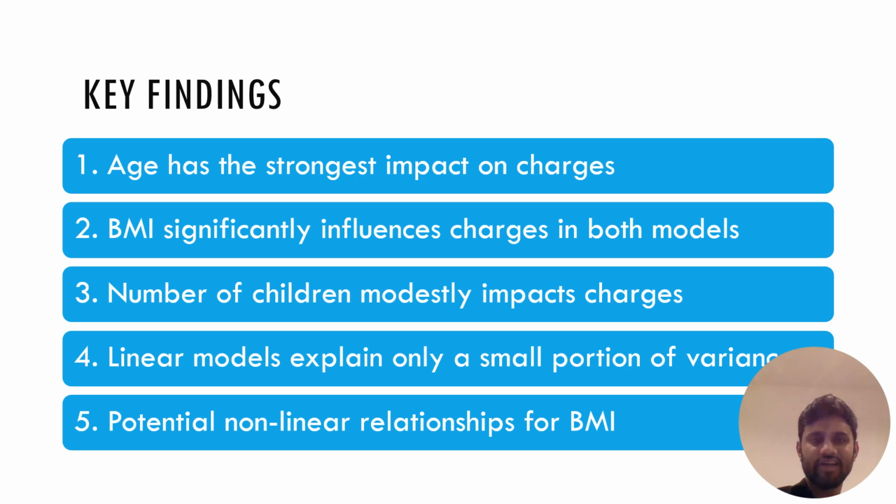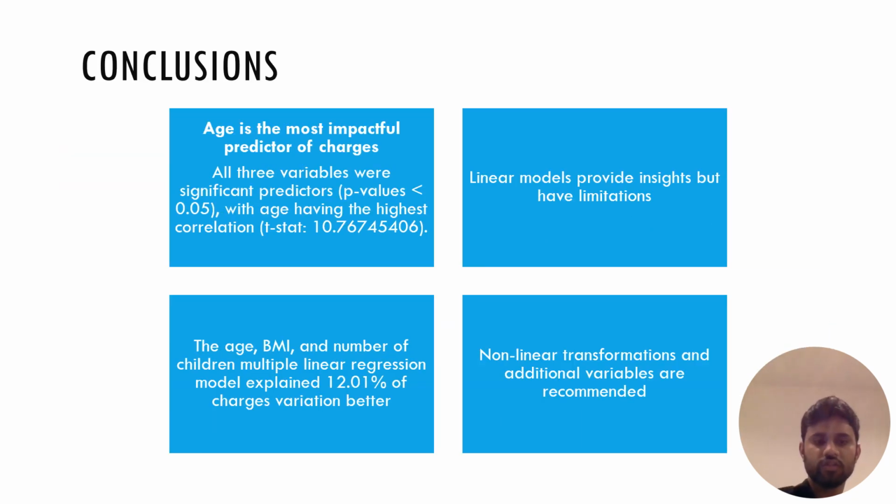So our key finding shows that age has the strongest impact on charges, followed by BMI. The number of children also has a significant, though modest, impact. Importantly, we have observed potential non-linear relationships, particularly with BMI. So the conclusion is age is the most impactful predictor of charges.